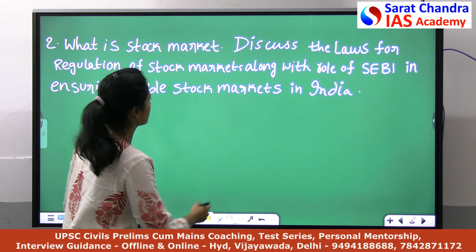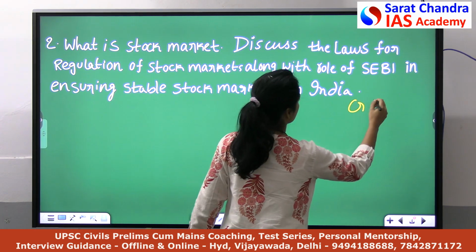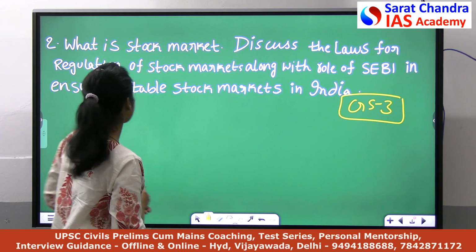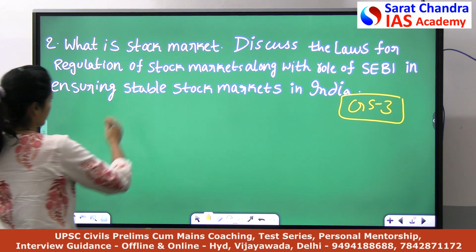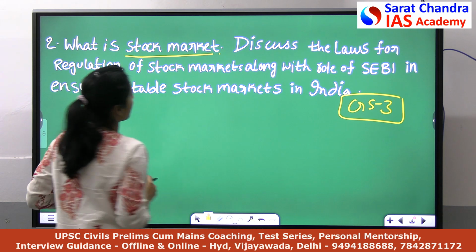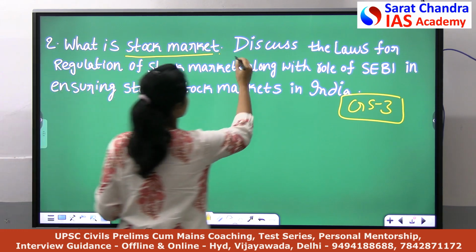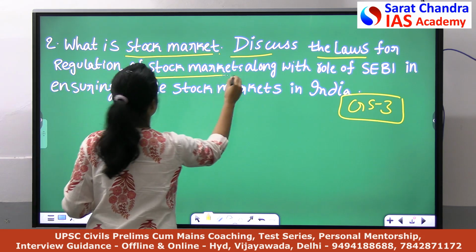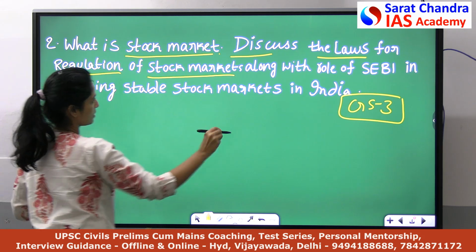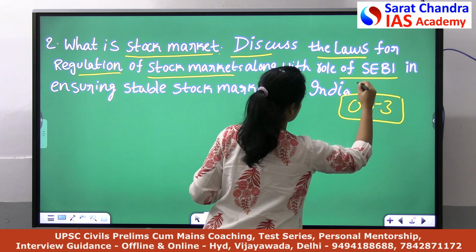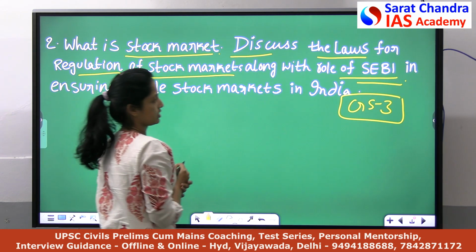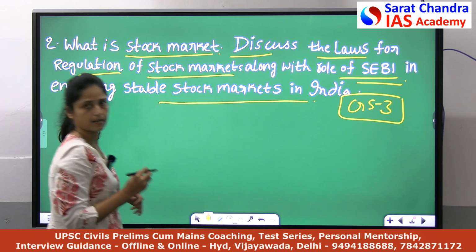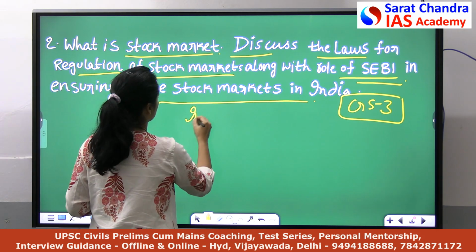Now coming to the second question, which is from GS Paper 3, and it is from Indian stock markets. The question is: what is a stock market? Second, discuss the laws for regulation of stock markets in India, along with the role of SEBI, that is the Securities and Exchange Board of India, in ensuring stable stock markets in India.